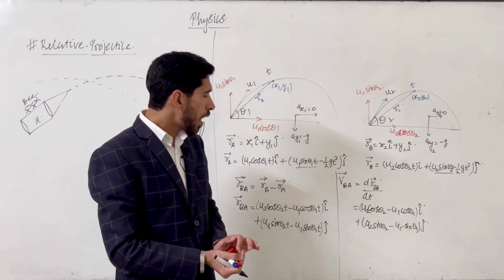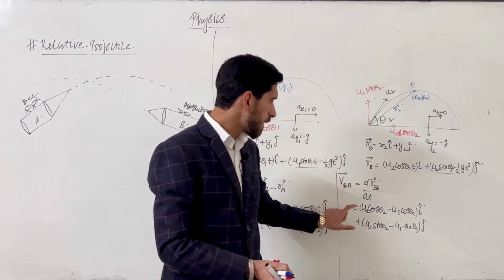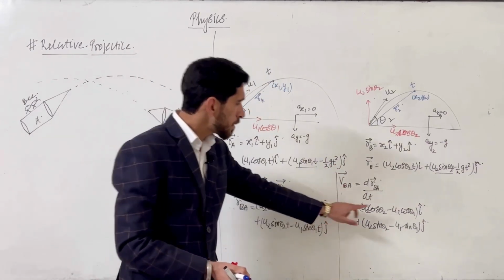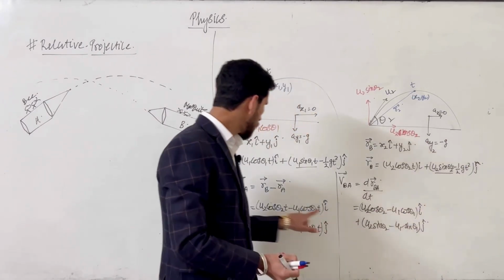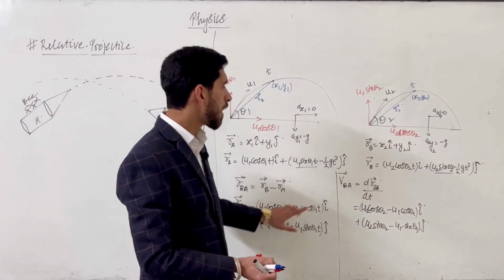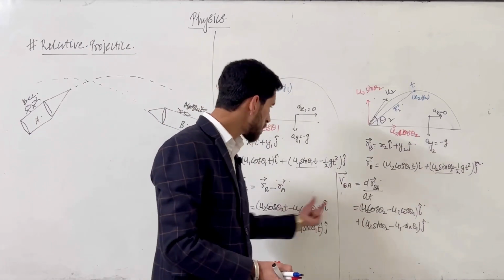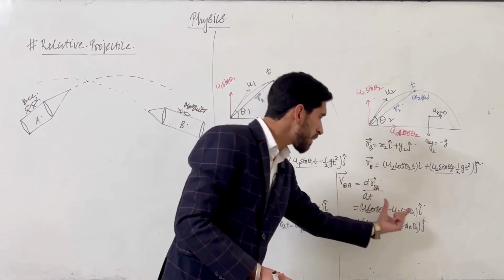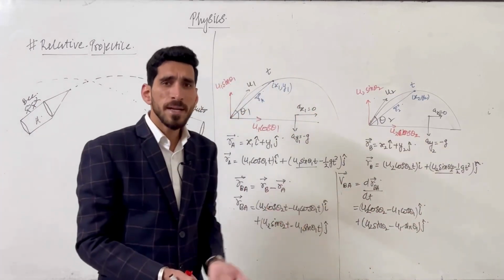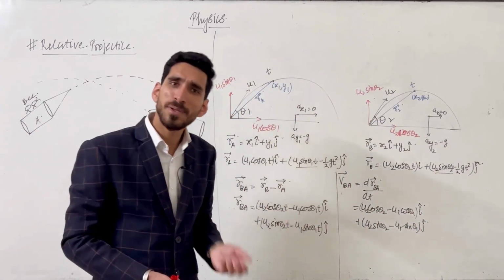Now if we look at this equation very carefully, we can see that it is not depending upon time, because there is only a single power of time, and after differentiation the power of t is 0. So the velocity is time independent, which means the velocity is constant.